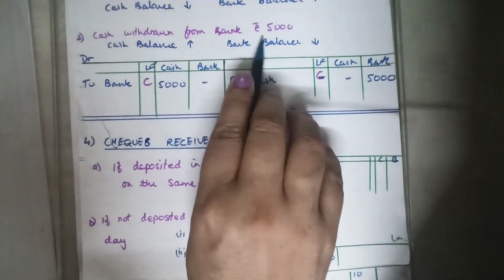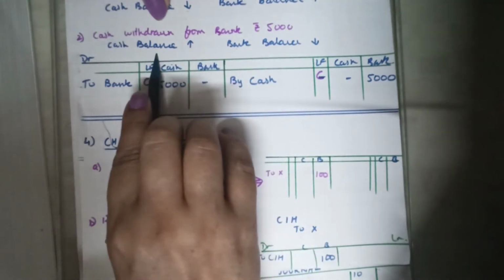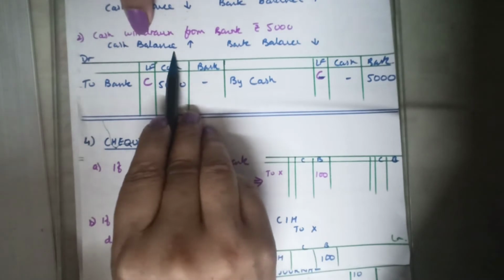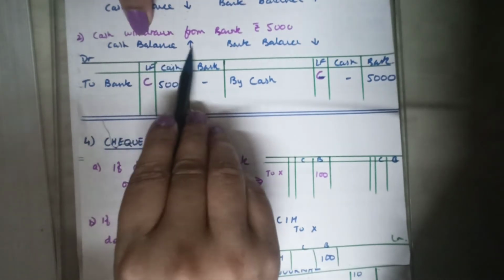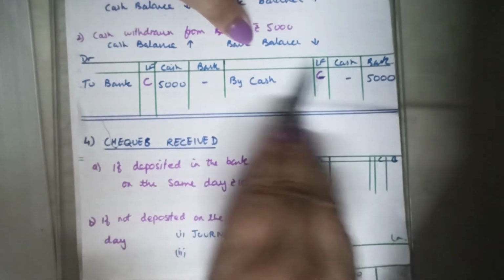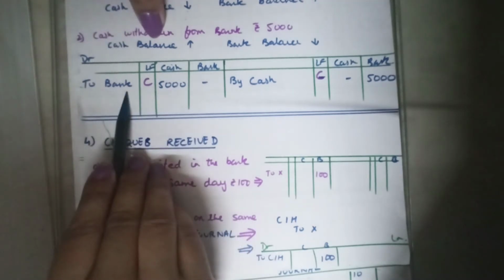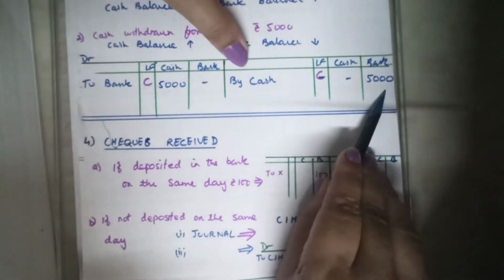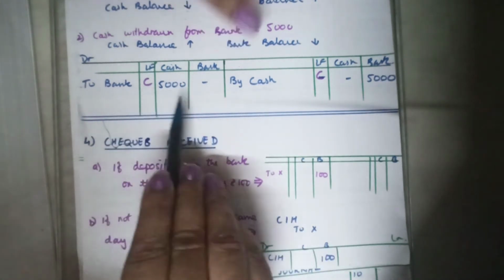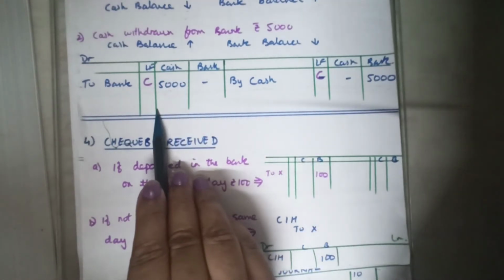Same effect can be when cash is withdrawn from bank. Cash is withdrawn from bank rupees 5000. Now it is the reverse. Cash has been withdrawn, that means from the bank cash is reduced and to my pocket cash is increasing. Cash balance increases and bank balance reduces. So bank column credit side, cash column debit side. When writing in the cash column, for reference we will write bank account. In the bank column we will write for reference cash. By cash to bank, and contra entry on both the sides. That is it. It is done. Are we clear?